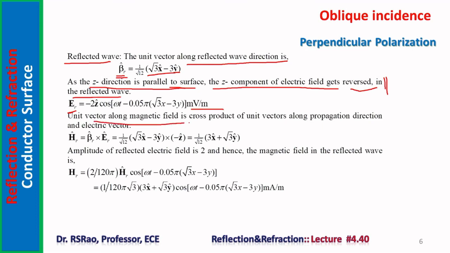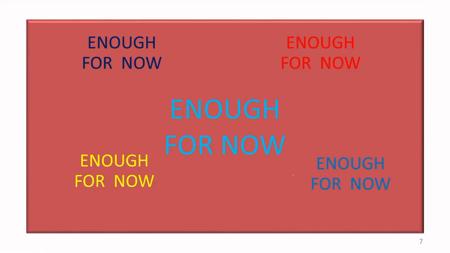The unit vector along the magnetic field is the cross product of the unit vectors along the propagation direction and the electric vector. Of course, HR is beta R cross ER. Here we considered unit vectors; cap indicates unit vectors. So HR cap can be obtained easily. Now the amplitude of the reflected electric field is 2, and hence the magnetic field in the reflected wave is this one. These are some of the problems set around oblique incidence of a wave over a conductor surface. Two problems were considered: one pertains to parallel polarization, another to perpendicular polarization. Enough for now.